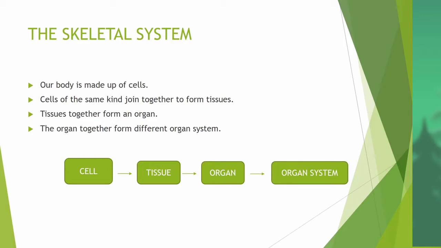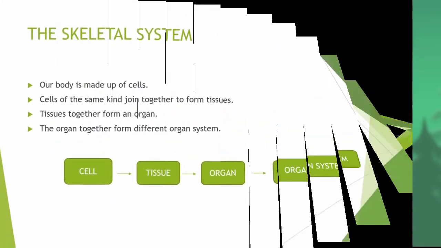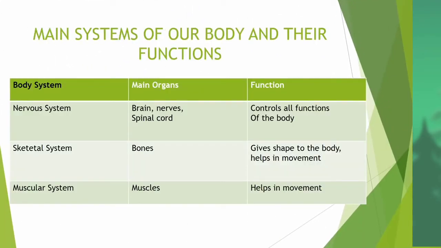Cells of the same kind join together to form tissue. Underline that. Then tissues together form an organ. Organs together form different organ systems. So from cells, tissue; from tissue, organs; from organs, organ system.